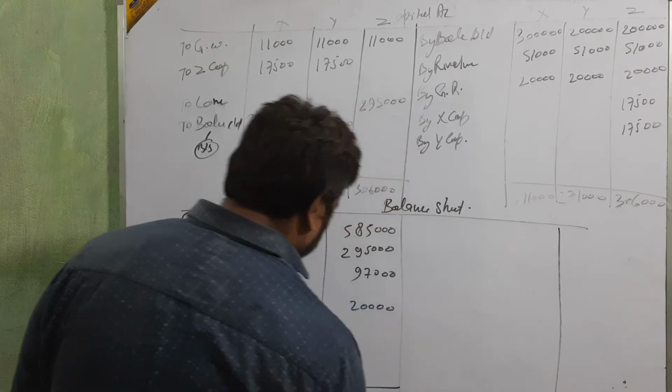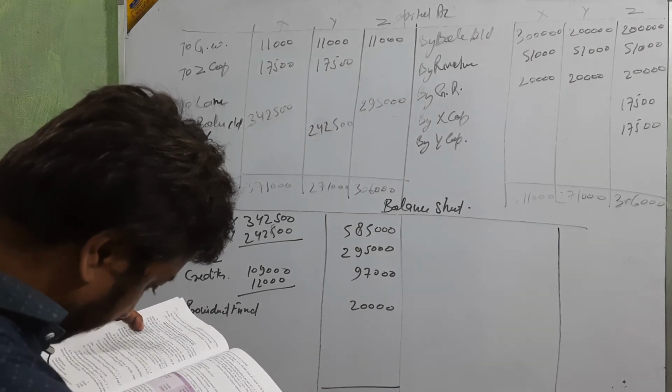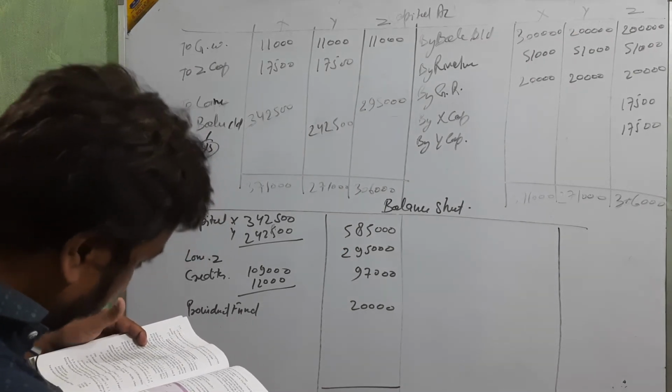No change in the provident fund, I think. Any change? Nothing.